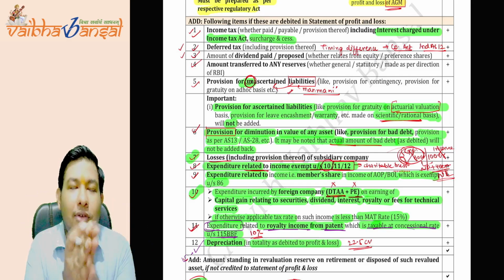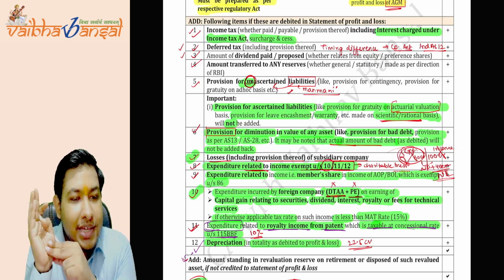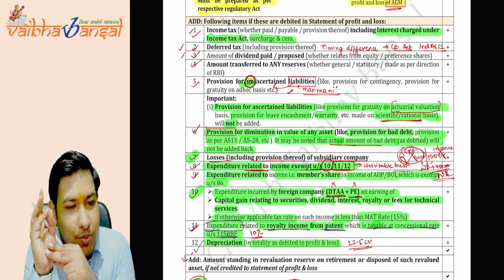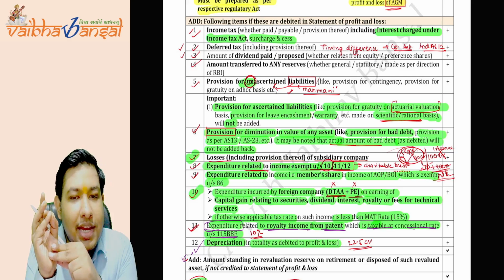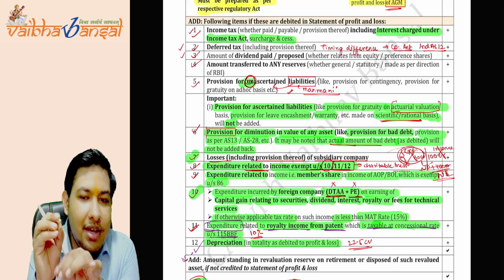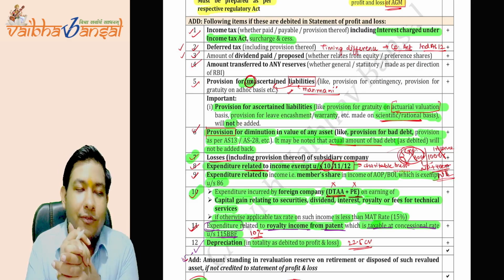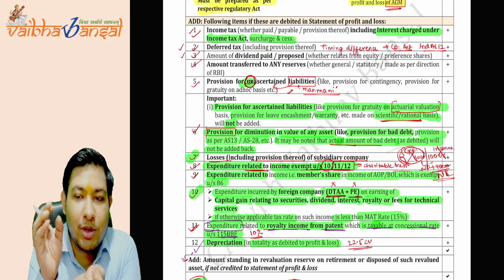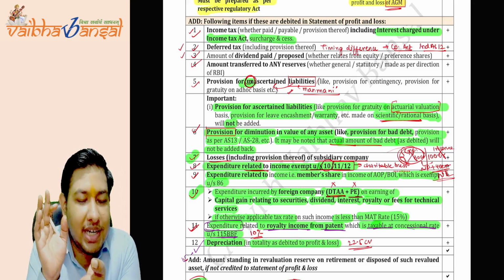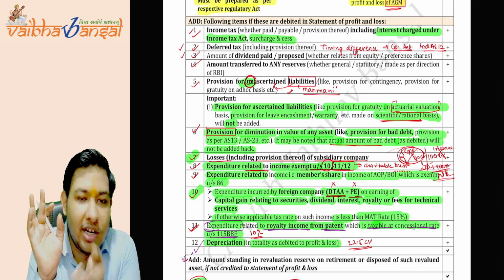Eighth, expenditure related to section 10, 11 or 12, to bring parity. Under point number 9, the expenditure related to the income, that is the member's share in the firm in the income of AOP or BOI, which is exempt under section 86, has also been included.